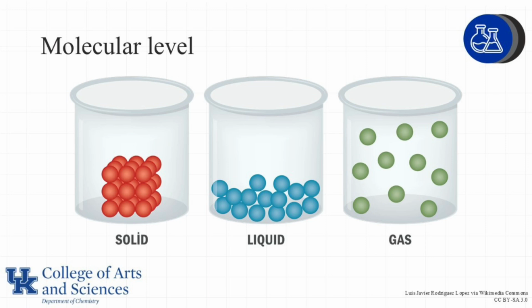Both of these, solid and liquid, are considered a compressed state because the molecules or atoms are really close to one another. This contrasts to a gas where the molecules or atoms are very far apart from one another relative to the size of the atom. Gas molecules have very little interaction with one another, and as a result, they move freely in a container and they expand to fill the space.